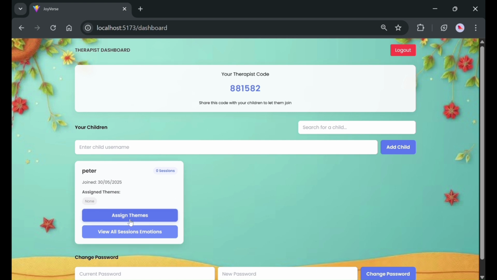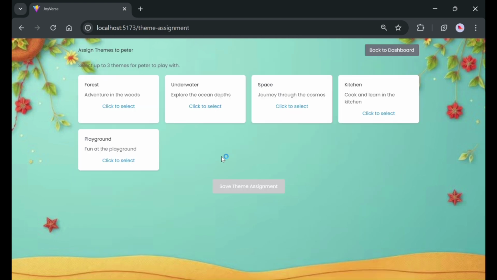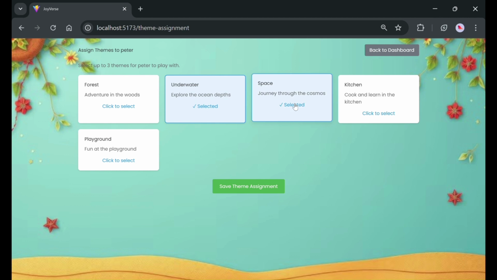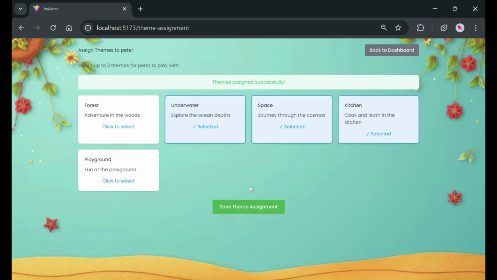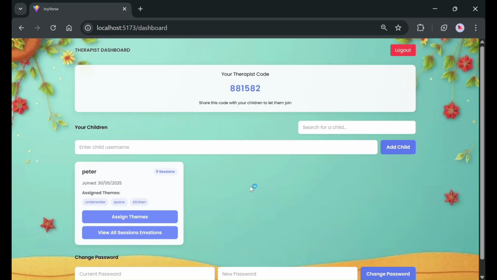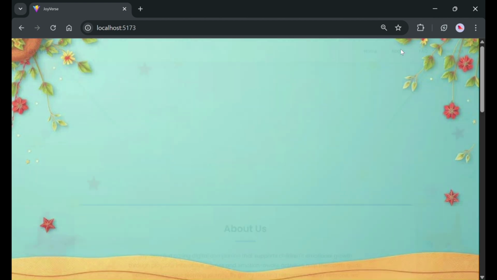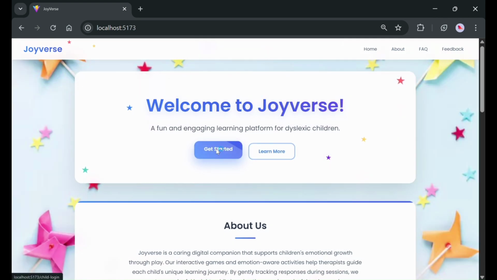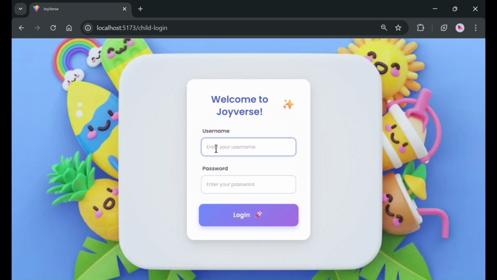I will now assign 3 different themes from 5 here so that these themes will determine the word list and visual environments in the game. For Peter, I'll be selecting underwater, space and kitchen. This therapist code is used to log in for the child to play the game. We can log in using the therapist code as password for the child to play the games.